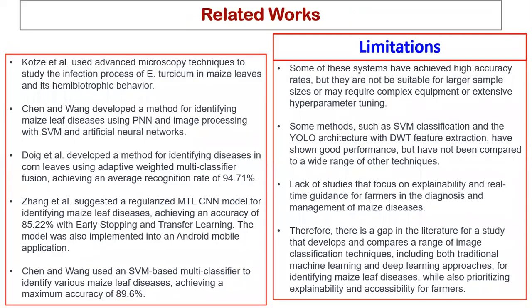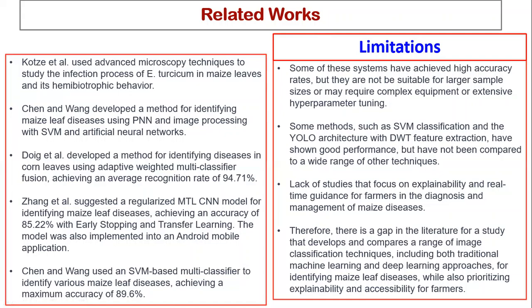Now, some of the research that has been carried out in this area, for example, Coates used advanced microscopy techniques to study the infection of Fusarium in maize leaves. Chen and Wang developed a method for identifying maize leaf diseases using PNN and image processing with SVMs. SVMs are also very good. Doug developed a method for identifying diseases in corn leaves, and he had an accuracy of about 94%, and many others. You can see that these studies have shown that these machine learning systems can provide high accuracies in disease diagnosis,